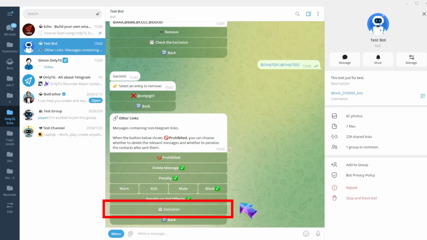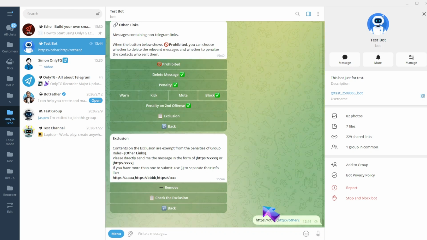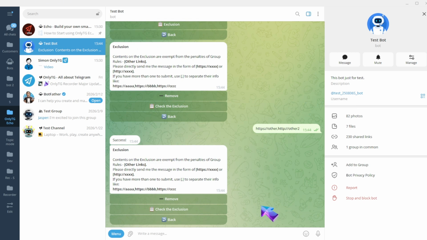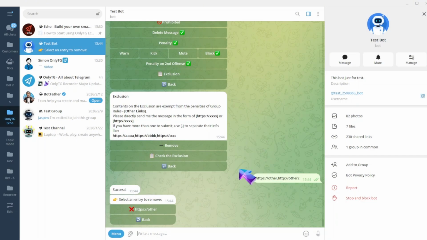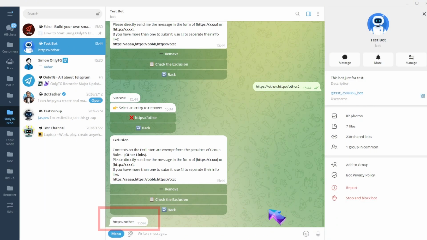Exclusion. You can add excluded content. Excluded content will not be restricted by this rule. Send the link starting with HTTPS or HTTP to add excluded content. Click Remove to delete the added excluded content. Click Check the exclusion to view the added excluded content.